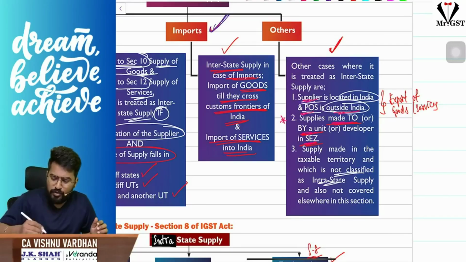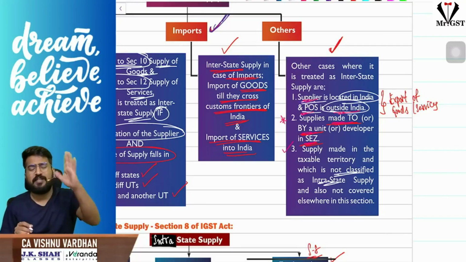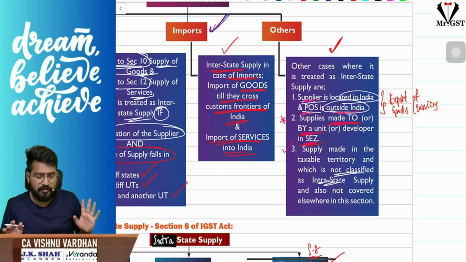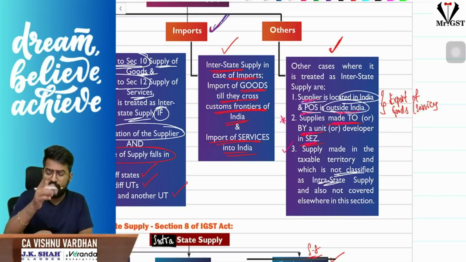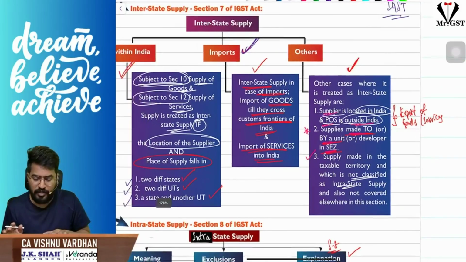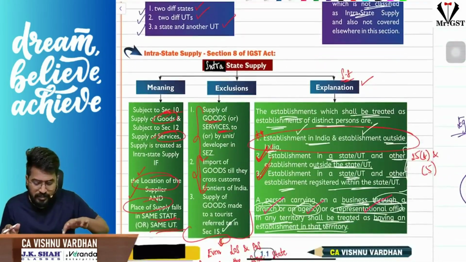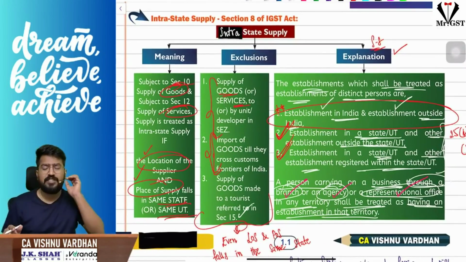Next, suppose nowhere in the law are you able to classify it as intrastate supply, then classify it as interstate supply. So these are the meanings of interstate supply. In this, the important thing is the supply to SEZ, all that we have seen. Hope you are clear with section 7, interstate supply. Next, section 8 is all about intrastate supply. What is section 8 talking about?